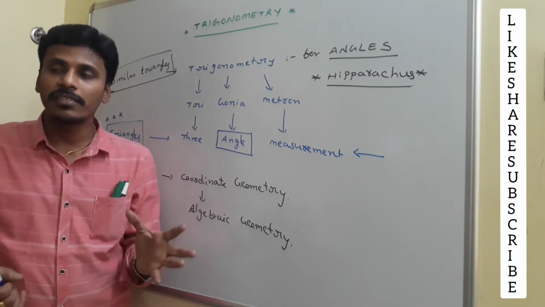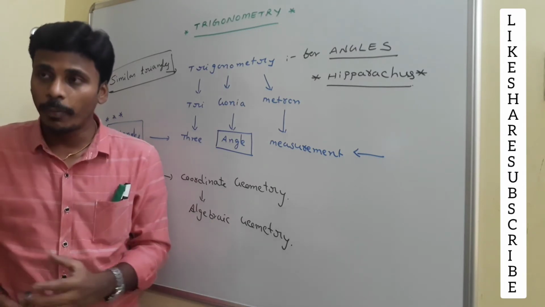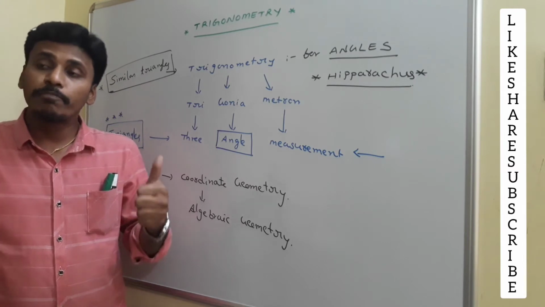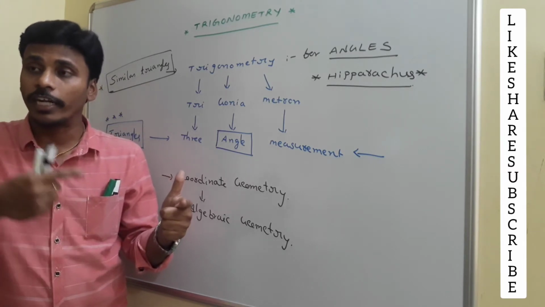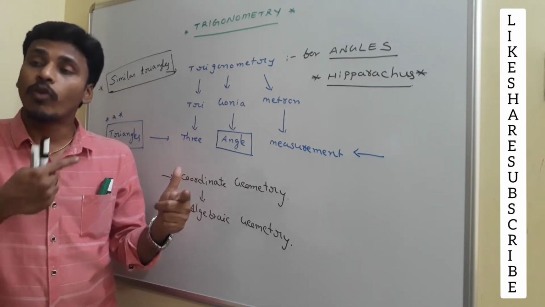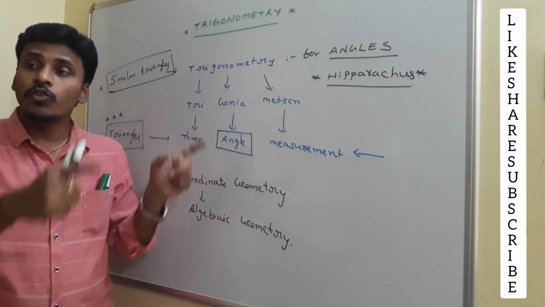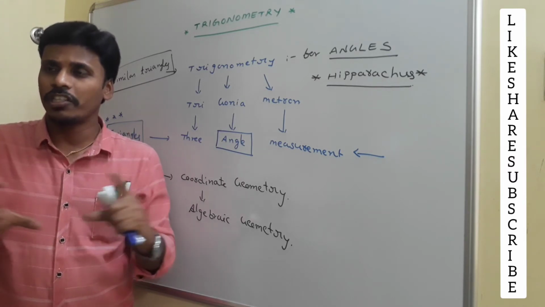This is the brief introduction of trigonometry. Trigonometry is basically meant for angles, right? Hipparchus developed it to simplify different situations related to similar triangles. So with this whole picture, I think you get an idea about trigonometry.